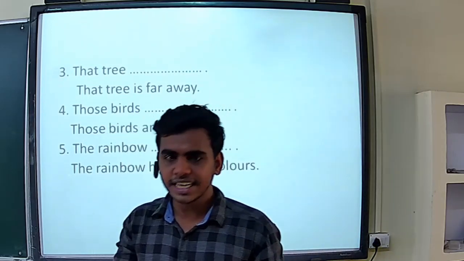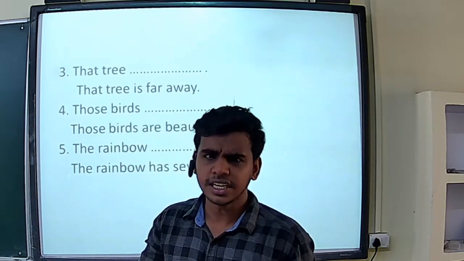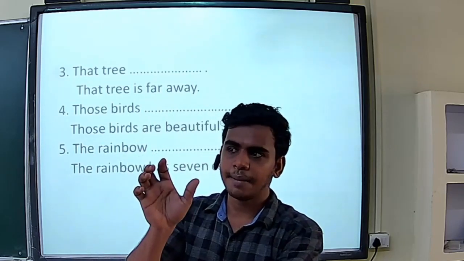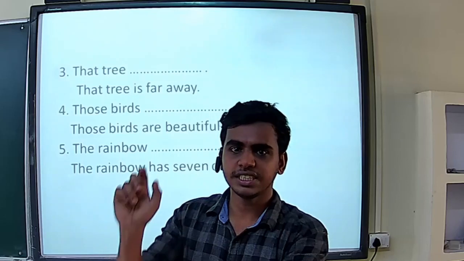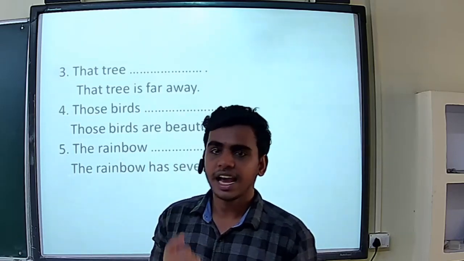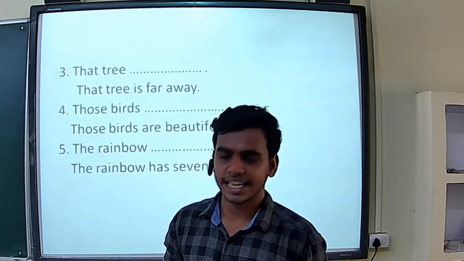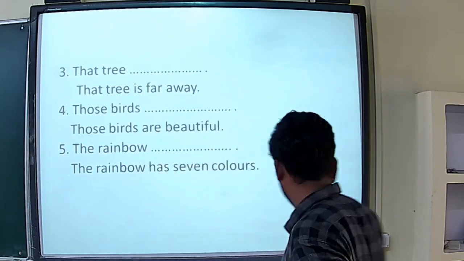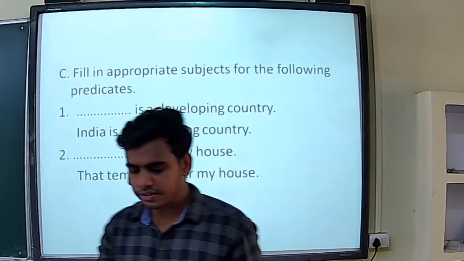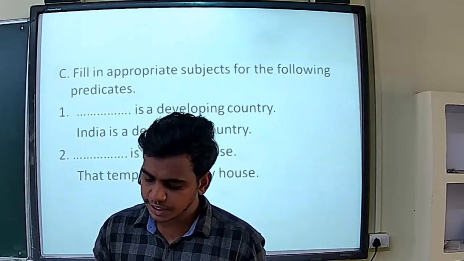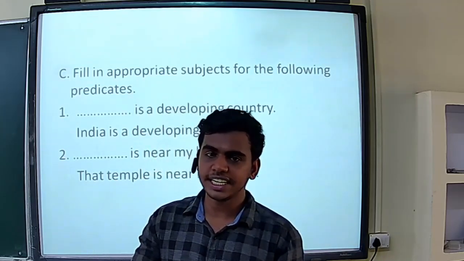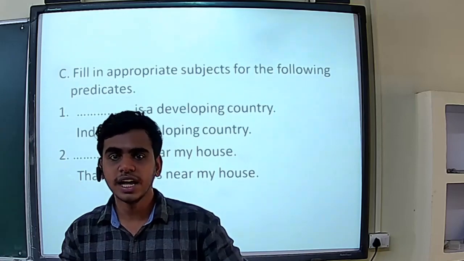You can write any 3 from exercise B also in copy. First you write the 2 definitions, what is subject and what is predicate. After that, from exercise A you can write any 3, and from exercise B also any 3. Next one is, fill in appropriate subjects for the following predicates. The predicates are already given here. We have to choose the subjects.